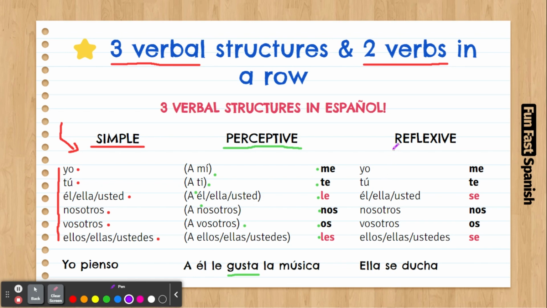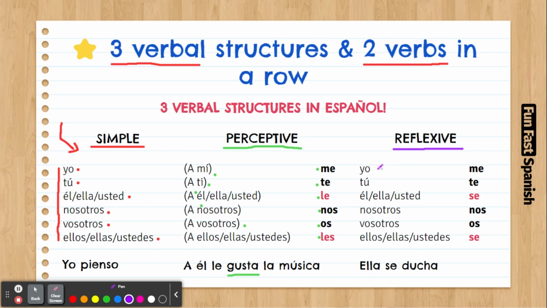Now, the last one, reflexive structure, our third structure. We talked about this structure before, and there are a bunch of reflexive verbs. There are over 100, and I mean you don't have to learn all of them, but you can pick maybe 10, 20, and work with them and practice them. There is a list of verbs on this topic from before.